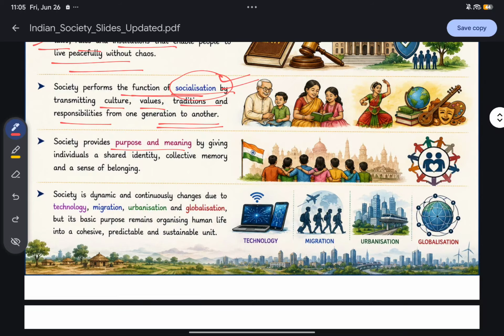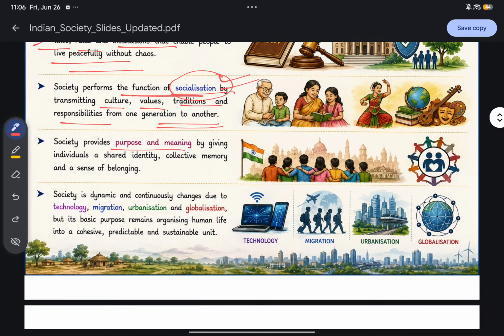What is the purpose of my life? What is the meaning of my life? That is also provided by society. For example, why are you people preparing for UPSC? To serve the public, to serve the society, to serve the poor people of the society. Why? Because whatever you are, you are due to your society.